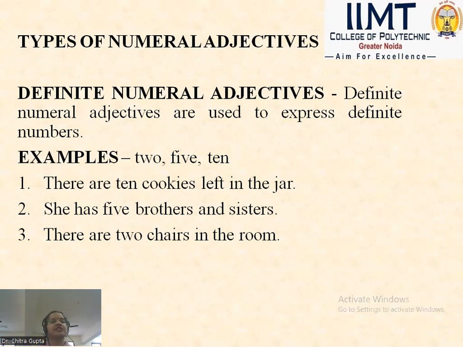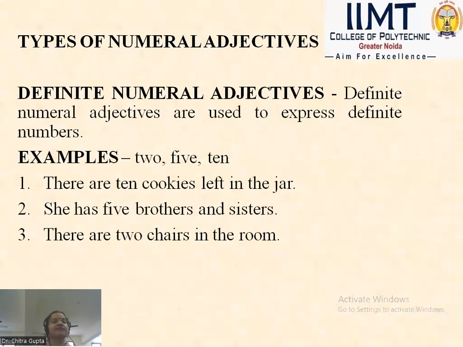It is particular cookies, 10 particular cookies are left in the jar. Next example, she has 5 brothers and sisters. We are not saying that there are several brothers and sisters. We are defining here how many brothers and sisters she is having. She is having 5 brothers and sisters. So again, definite numeral adjective, 5, which shows that she has 5 brothers and sisters.